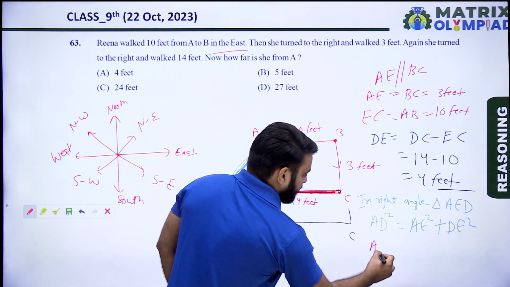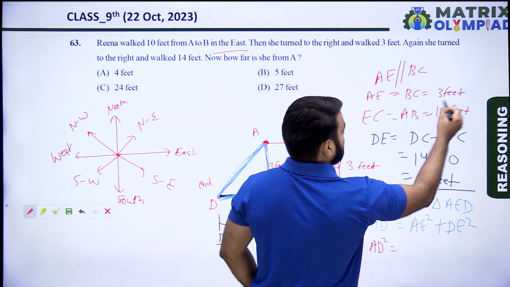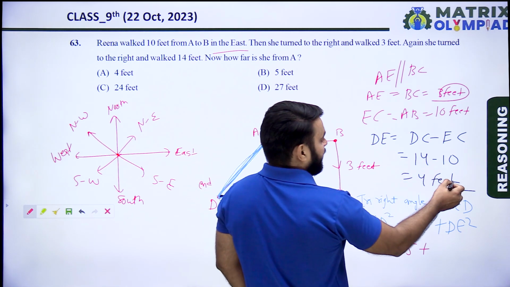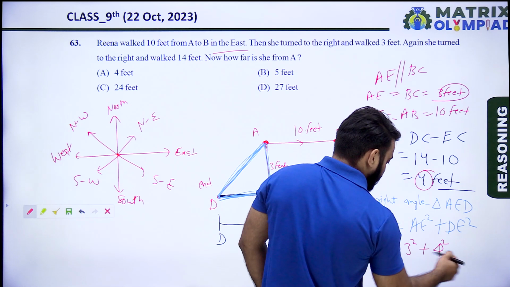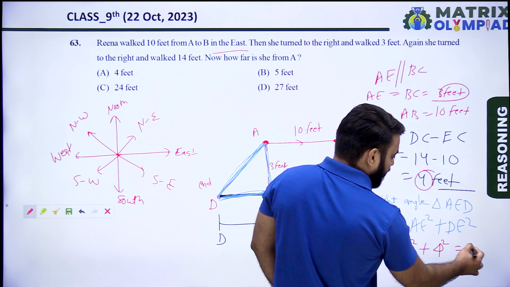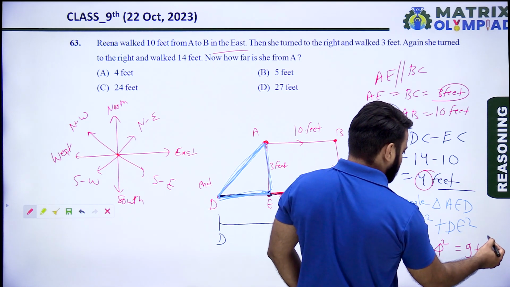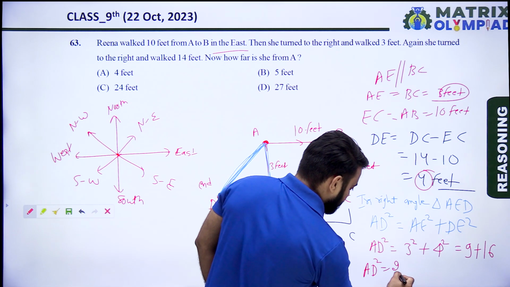Now AD square is equal to AE square plus DE square. AE is 3 feet and DE is 4 feet, so 3 square plus 4 square. 3 square means 9, plus 4 square means 16, so AD square is equal to 25.